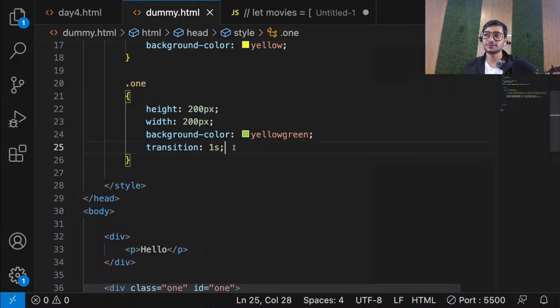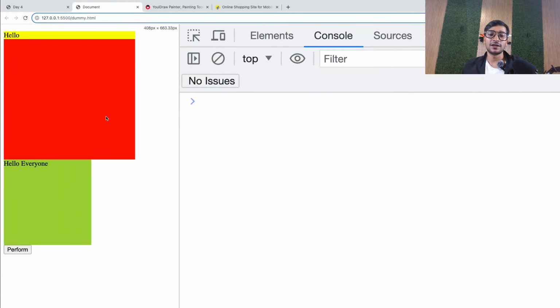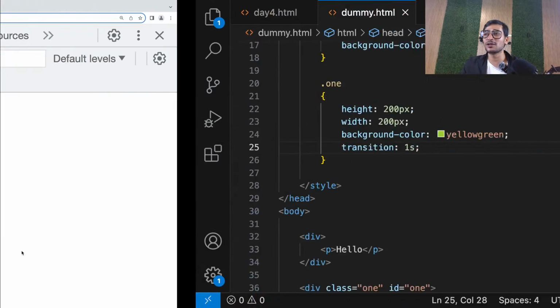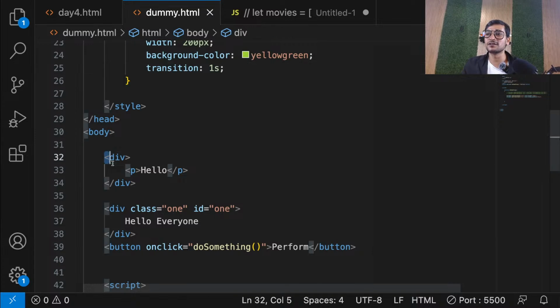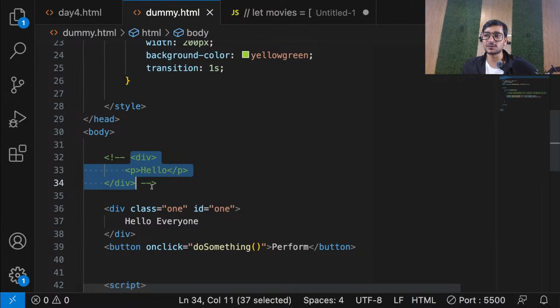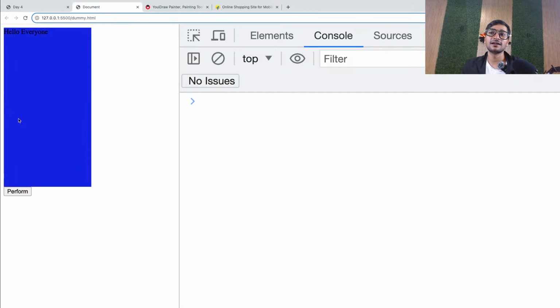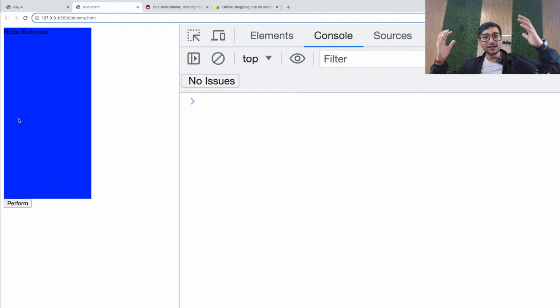Now see what happens here. If I click on this button, whatever changes are happening, it will take 1 second. See, it looks like animation now, right? Let me comment out the first div so that you can see everything properly. It's just sitting there wasting my space. So let's remove that. And now see, if I click, the boundary that you have is your imagination. Whatever you can think, you can make.